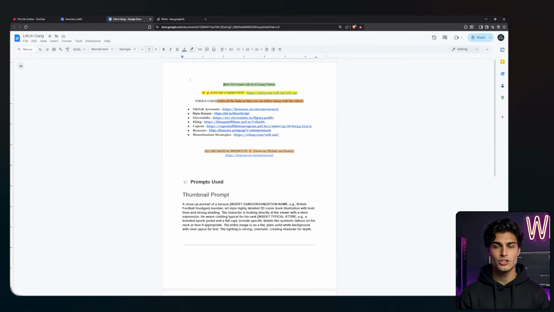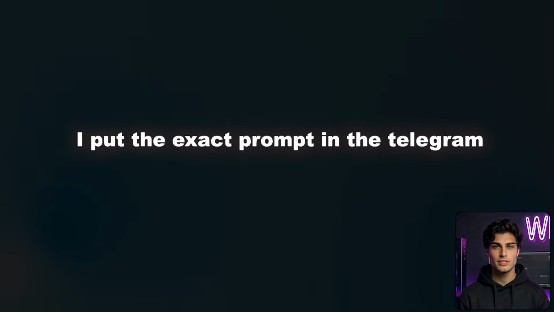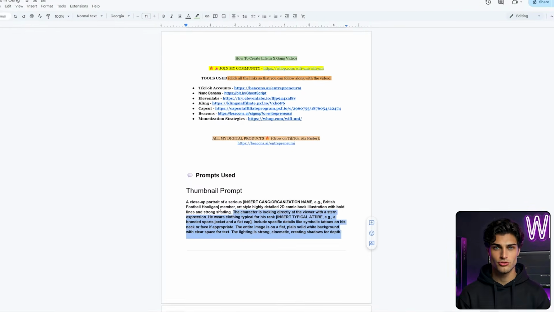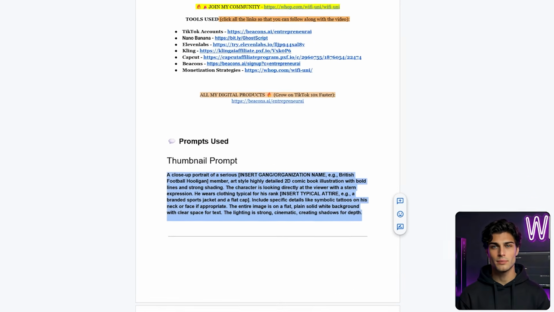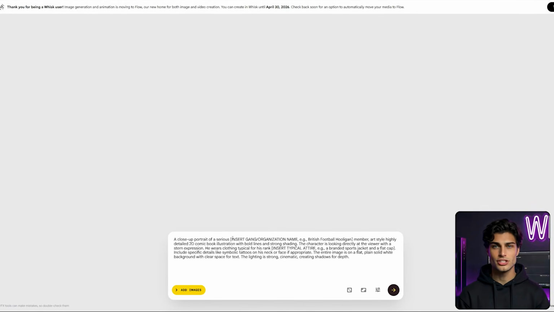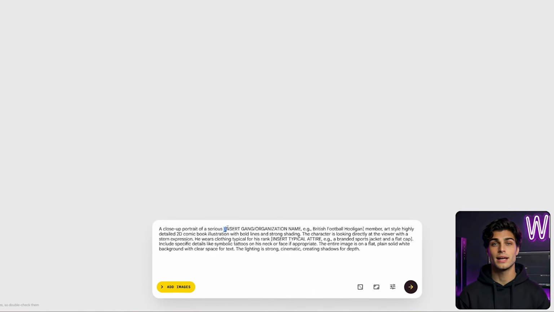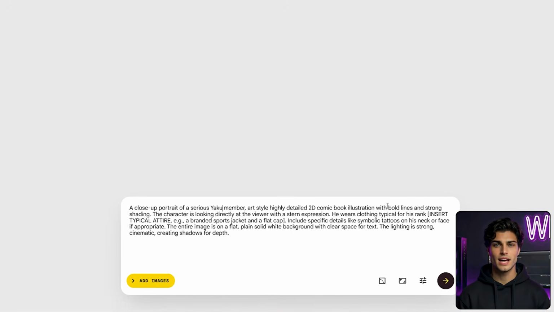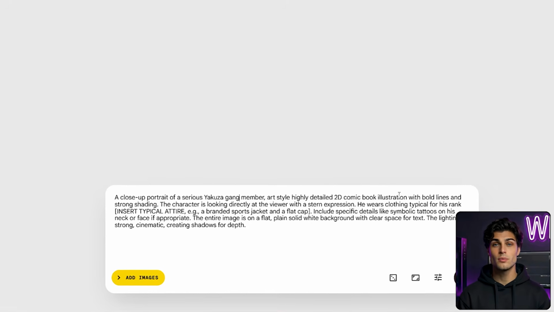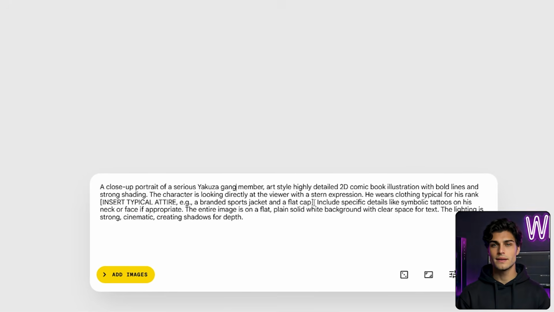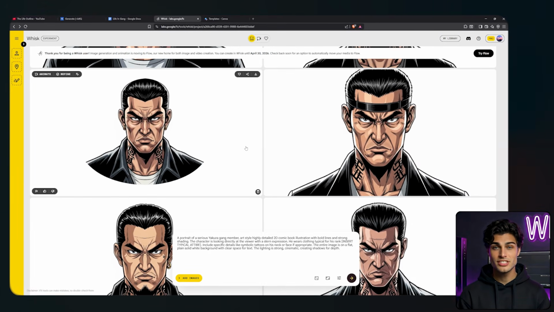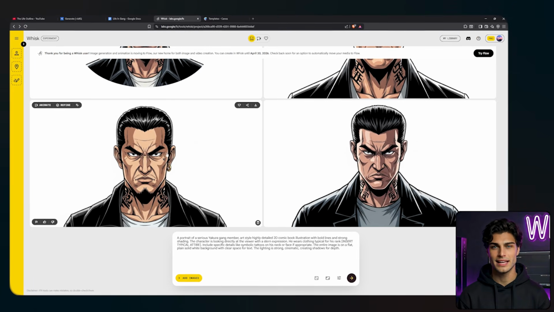Now, you need the master prompt. I put the exact prompt in the Telegram link below, so you don't have to type it out yourself. Go to the free Google Doc in the Telegram, copy the first prompt that is specifically engineered for high click-through rate thumbnails. Head back to Whisk, paste that exact prompt in, and then type in whatever gang or syndicate you picked. Mine is the Yakuza. I am smashing that generate button. Look at this image. It is aggressive, it is high contrast, it is perfect.